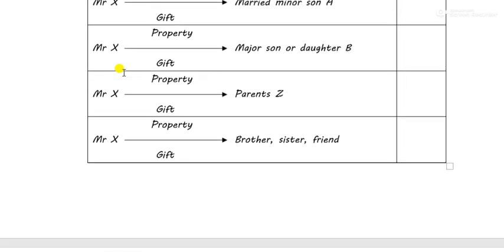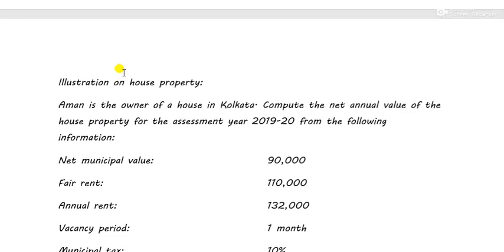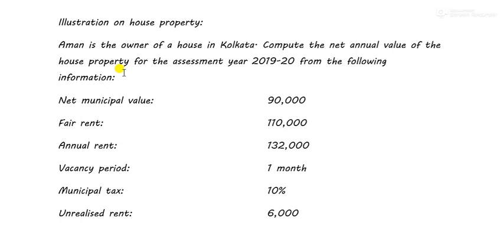Okay, so we'll discuss it tomorrow, and this is a small homework. Please send it to me on my email account.